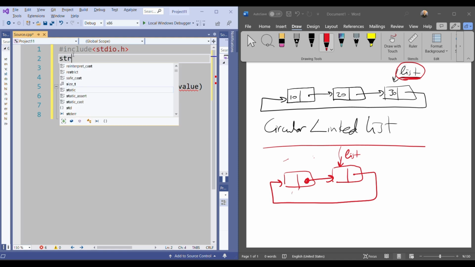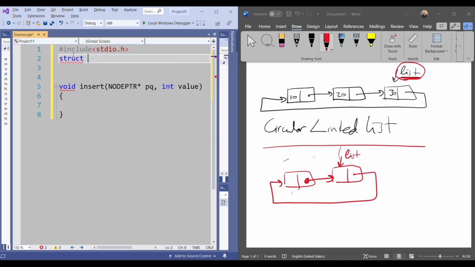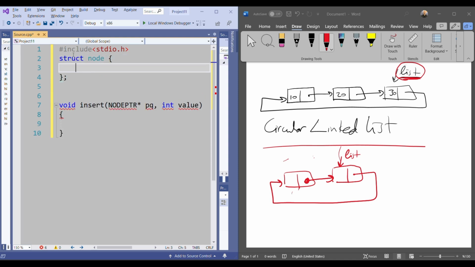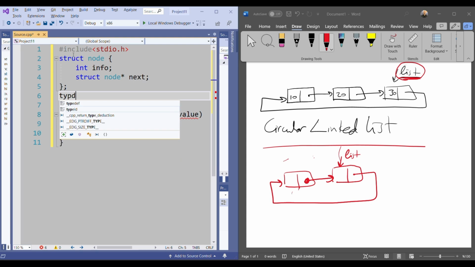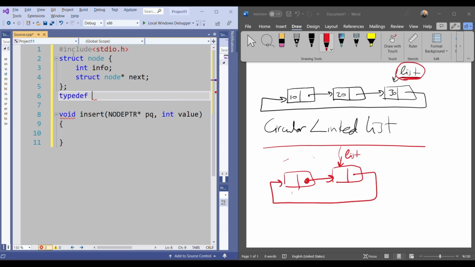I will say struct node, and here we'll have curly braces, and I will have integer info, struct node pointer next, and I will say typedef struct node pointer node ptr.